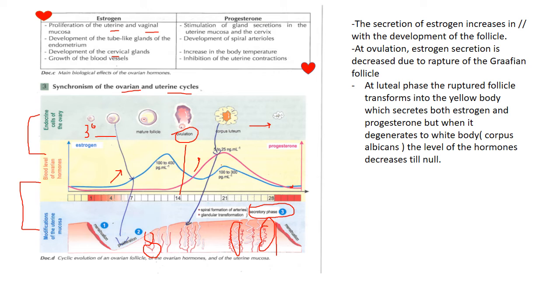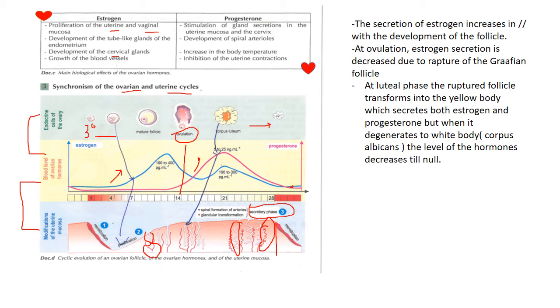We have development of spiral blood vessels, arterioles, and also an increase in body temperature and inhibition of the uterine contraction, which we will discuss later. After that, we're going to have a dense uterine endometrium, which will end with menstruation.